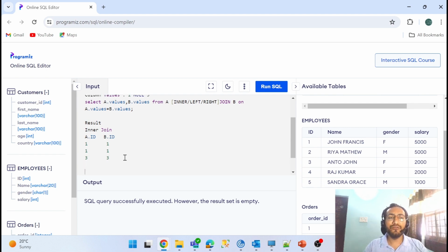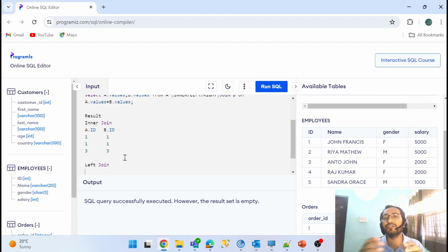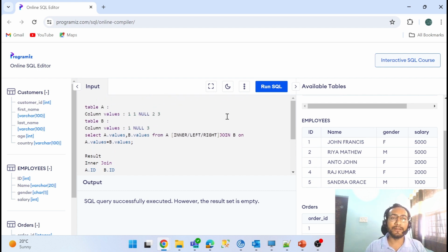Correct? Let me give you the left join, and I hope you can understand and make a join for me on the right join. So it's just vice versa. I'll just explain how left join works. So let's do the same pattern. And keep in mind, A is my left table here and B is my right table. Okay, so let's join with the left table.